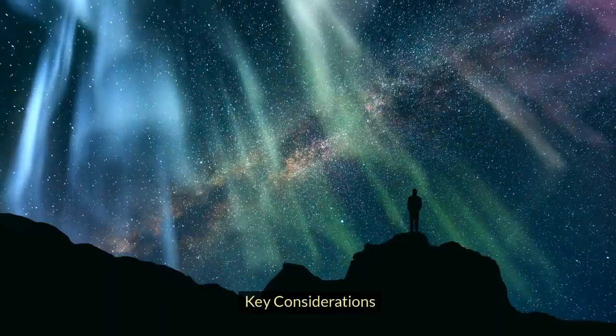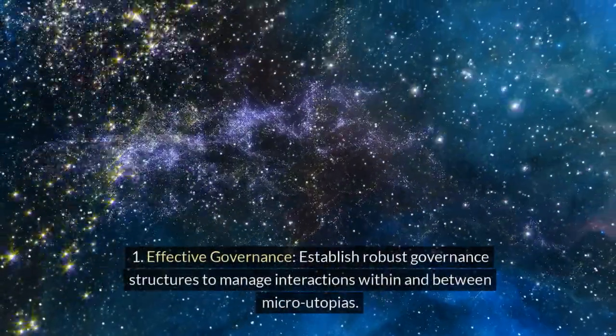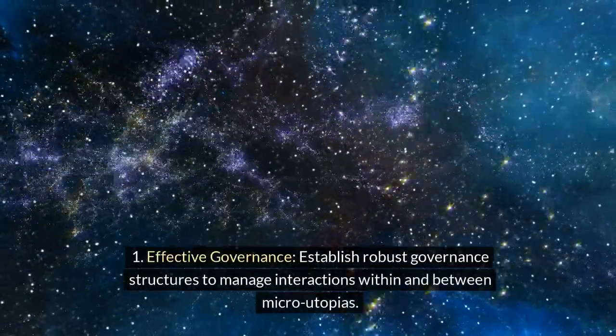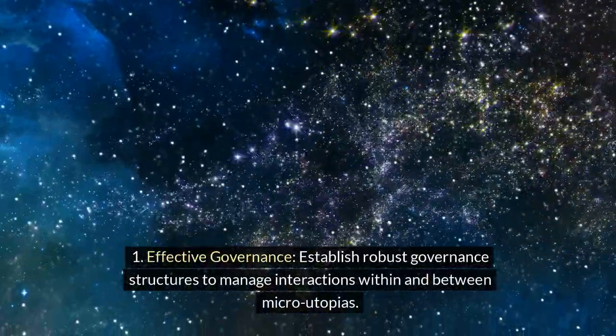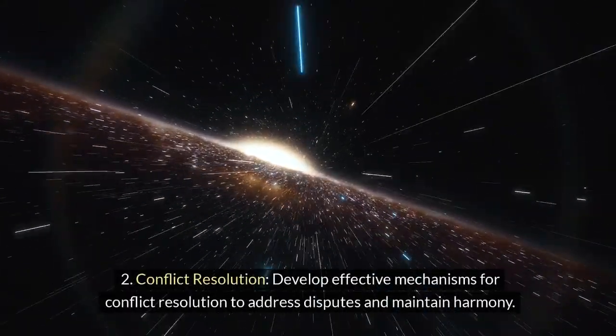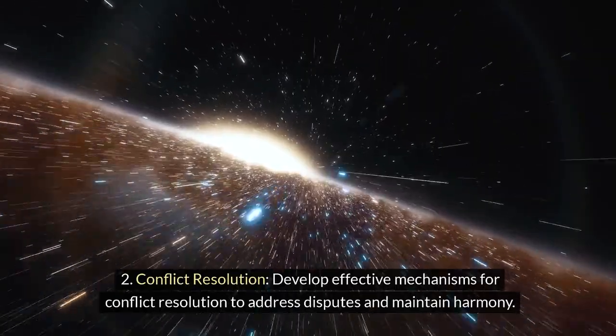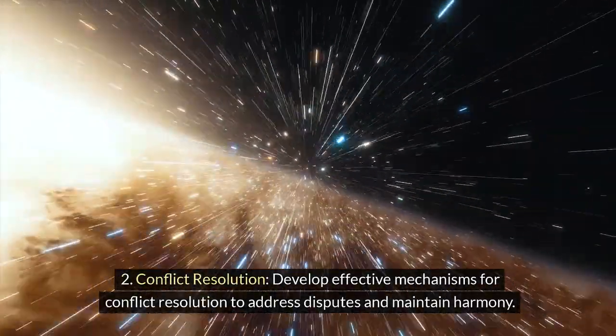Key considerations. Governance and coordination. 1. Effective governance. Establish robust governance structures to manage interactions within and between micro-utopias. 2. Conflict resolution. Develop effective mechanisms for conflict resolution to address disputes and maintain harmony.